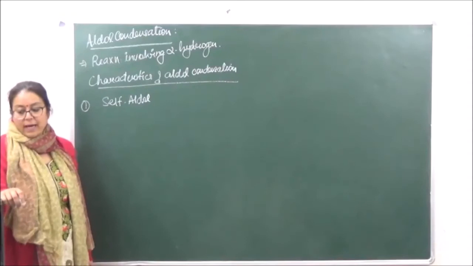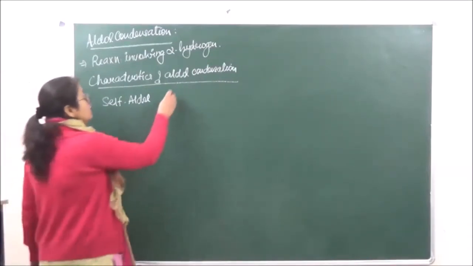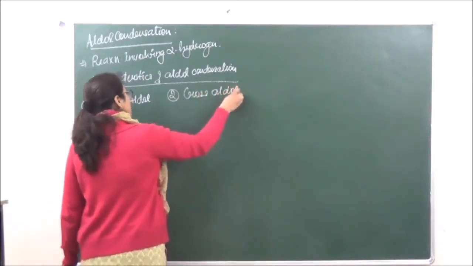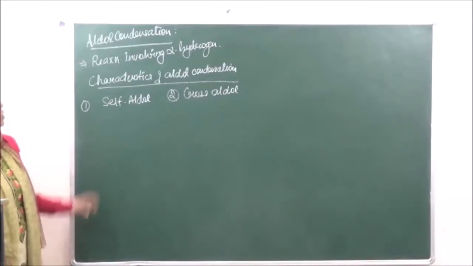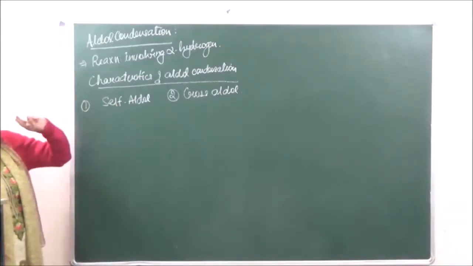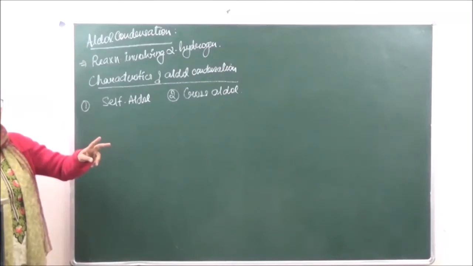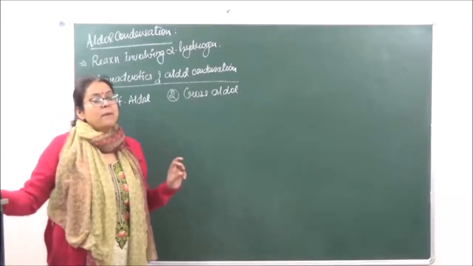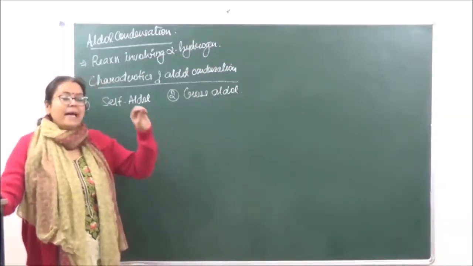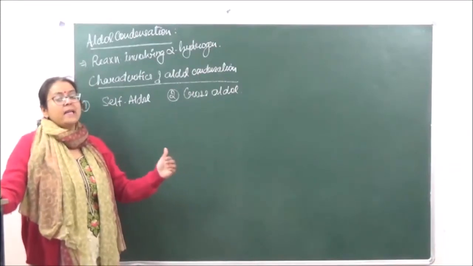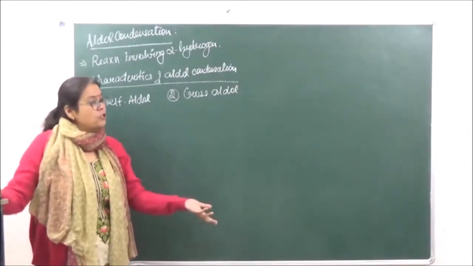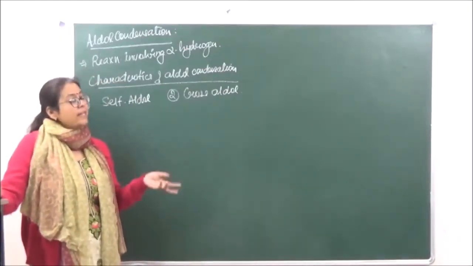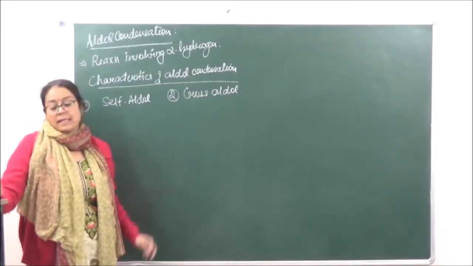The second type we have is cross-aldol condensation, which will take place between two different molecules. So if we are doing self-aldol condensation, it has to be both aldehydes or both ketones. If you are doing cross-aldol condensation, it can take place between one aldehyde and another kind of aldehyde. It can take place between one ketone and another kind of ketone, and it can take place between one aldehyde and a ketone. So wherever there are two different molecules present, that is known as